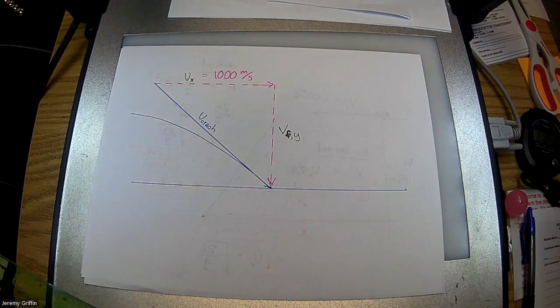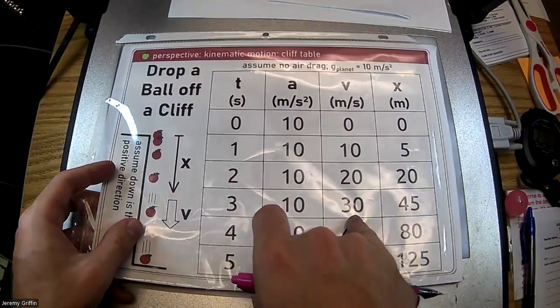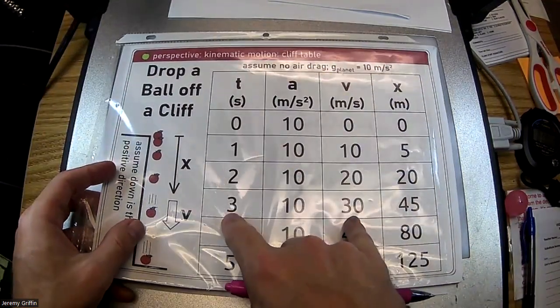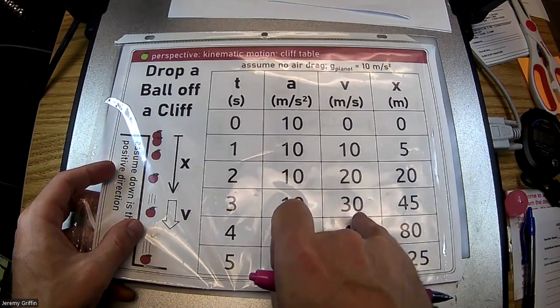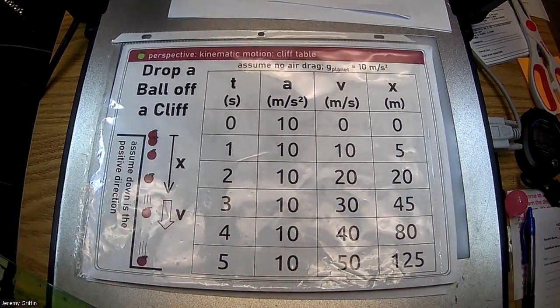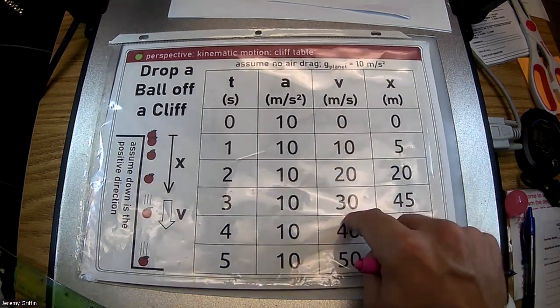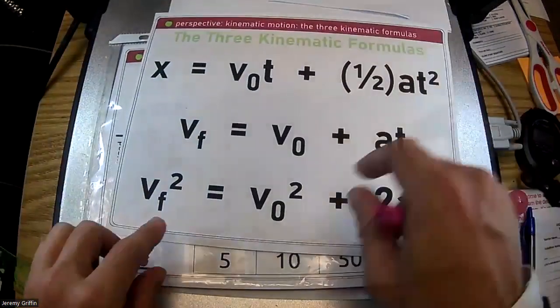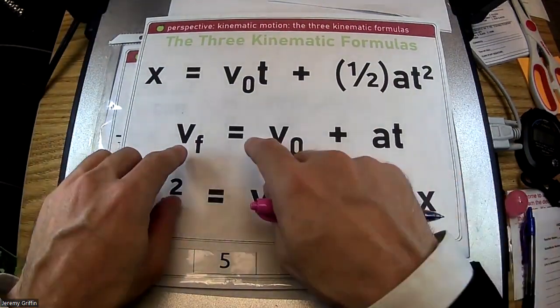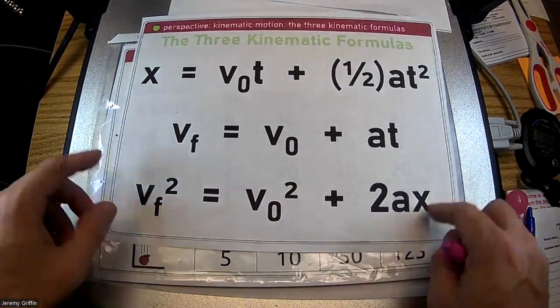How do you know it was 30 meters per second? Boom, that's it. Gravity times time. If it's been falling for 3 seconds at 10 meters per second squared, it picks up to 30 meters per second. Alternatively, you could have played off the height of the cliff. Anything that falls 45 meters also would have picked up 30 meters per second, playing off this third kinematic expression. So you did g times t, perfectly valid. You could have played off the height of the cliff and gotten the same answer.